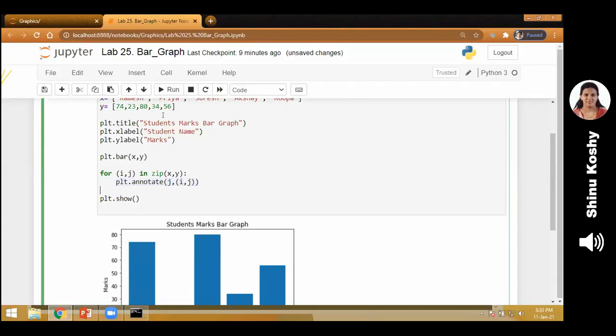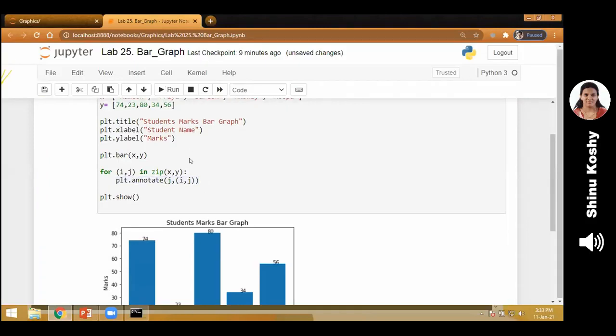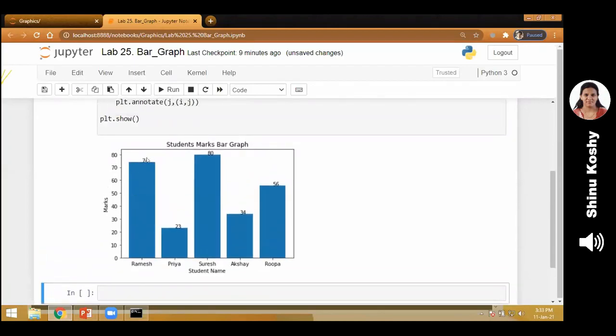Now we see the output. Can you see the marks displayed on top of each graph? Okay, so this is our last lab exercise which I have given you a demo. That is lab number 25. Thank you.